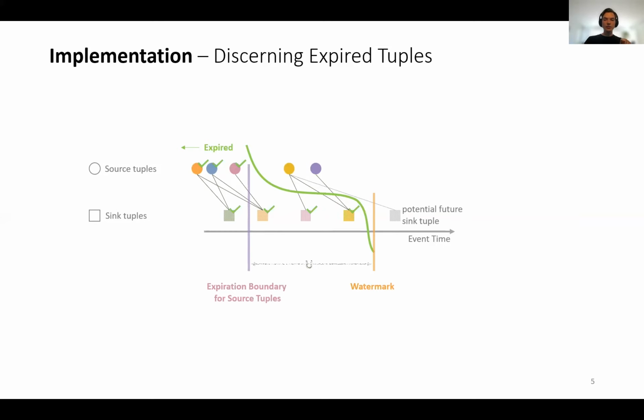We call U the distance of the expiration boundary from the current time. We prove that we can statically calculate the value of U from the window sizes along all possible paths a tuple may take in a query. With U, we can decide at what point in time a tuple has expired just by watching the watermark and a tuple's timestamp.